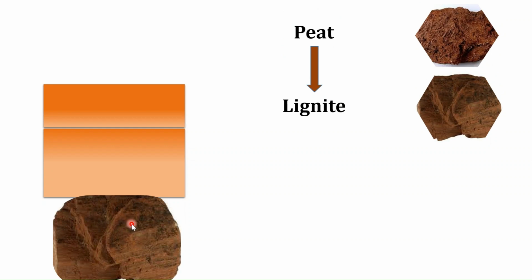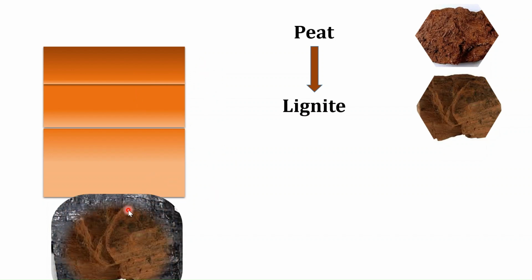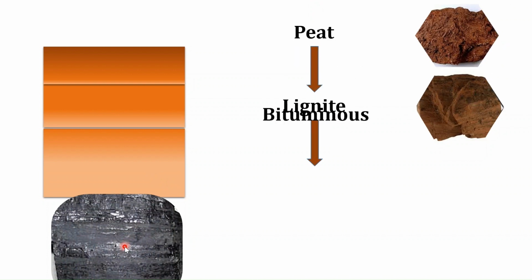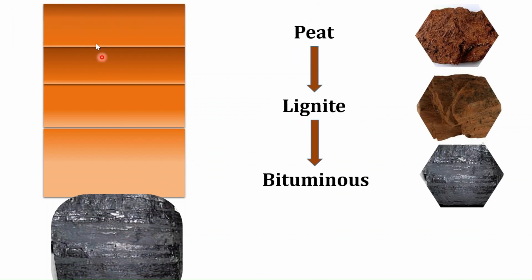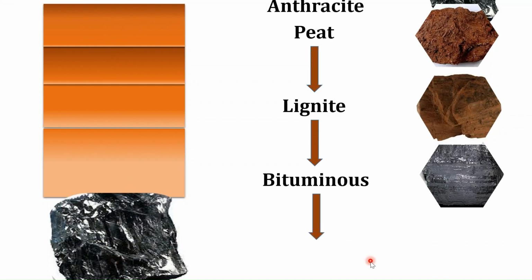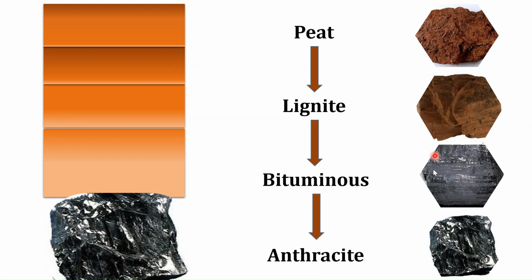With the passage of more time and further deposition of more and more sediment, the heat as well as pressure increased, and this lignite was converted into bituminous coal. With further deposition of more sediment, this bituminous coal is converted into anthracite. So there are four stages in the coal formation process.